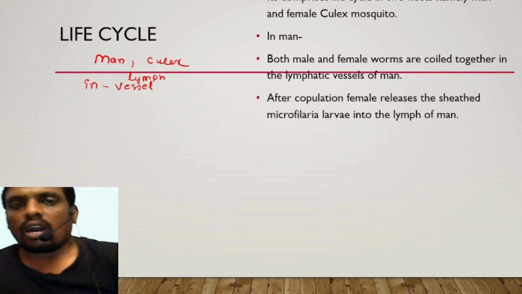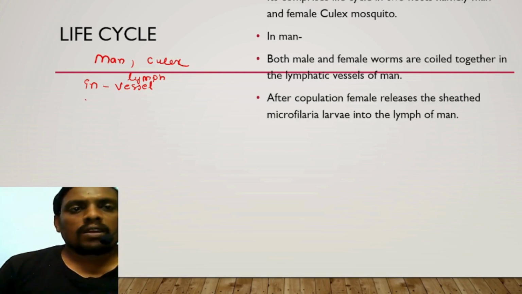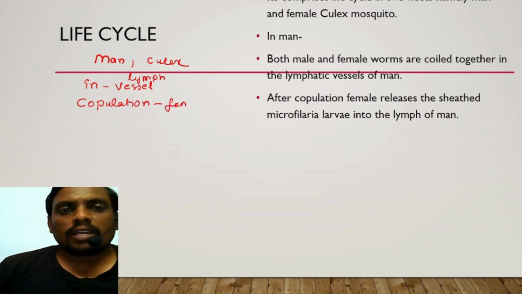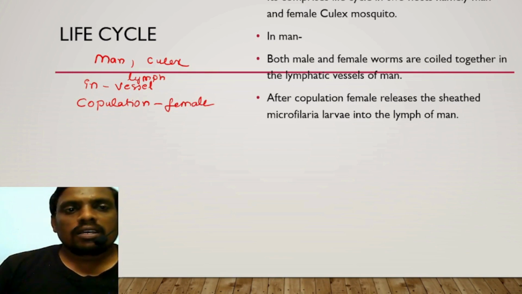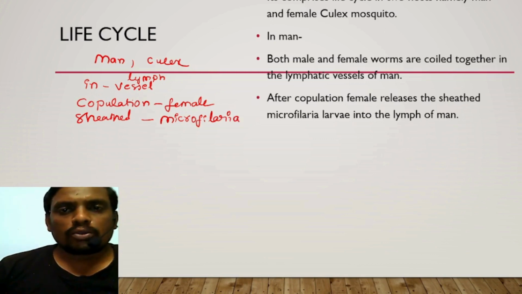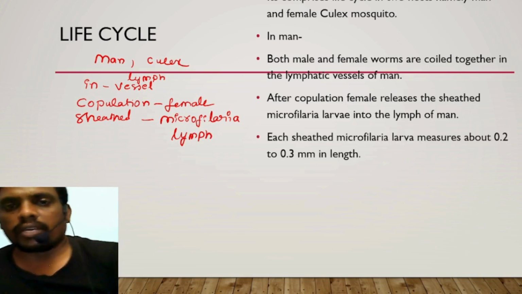After copulation, the female releases sheathed microfilarial larvae into the lymph of man.